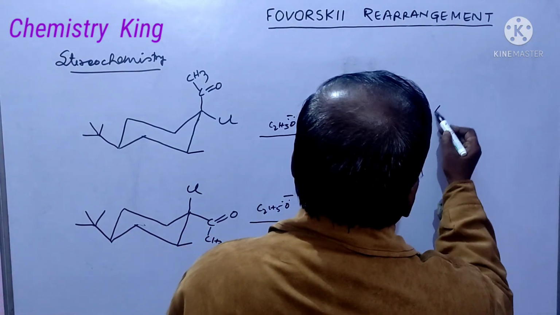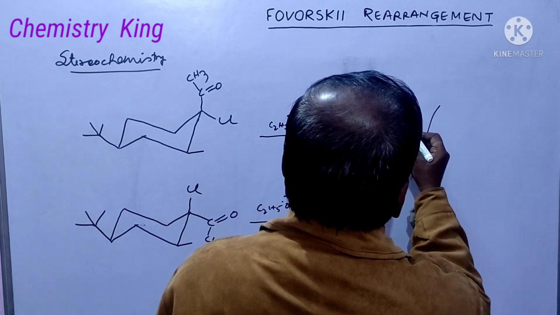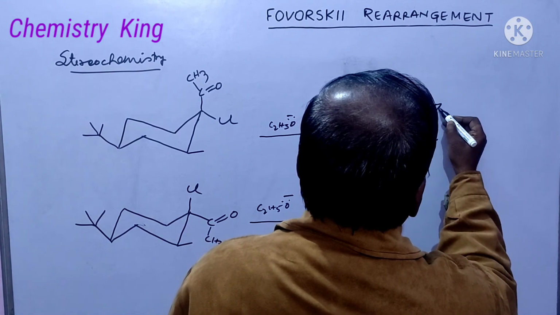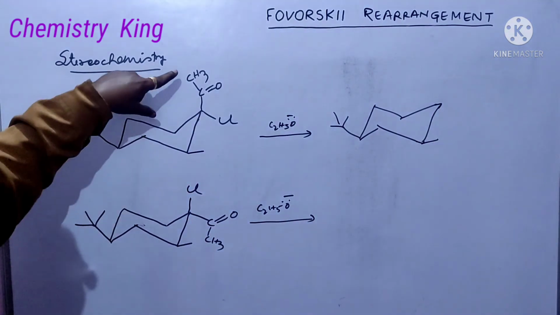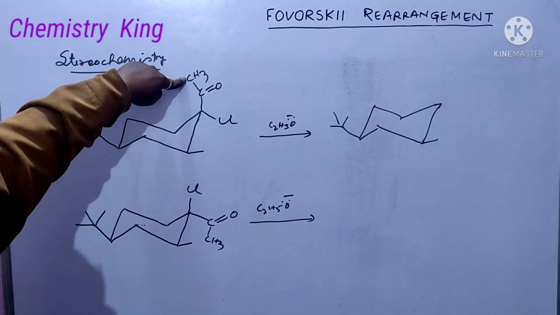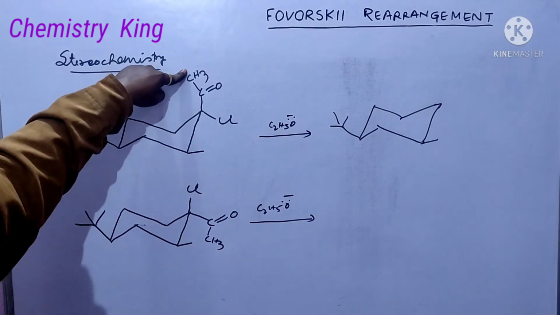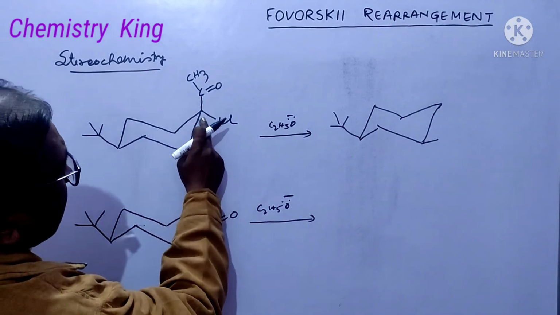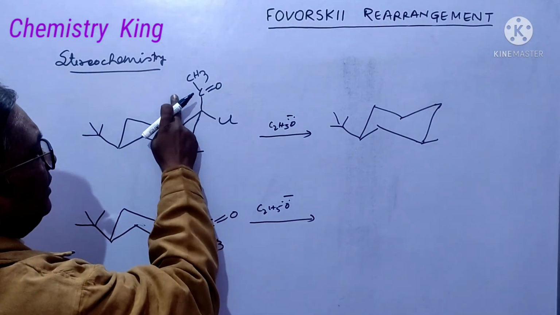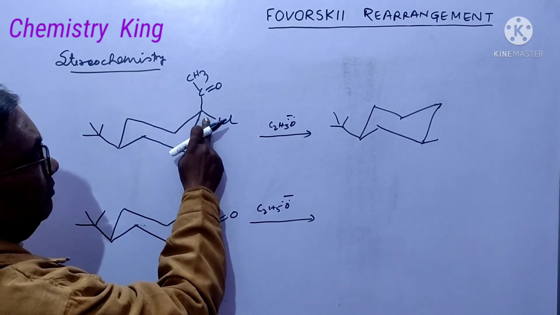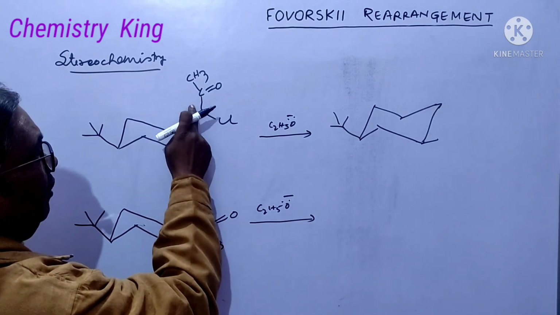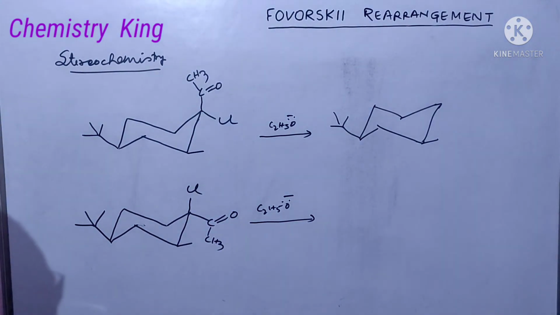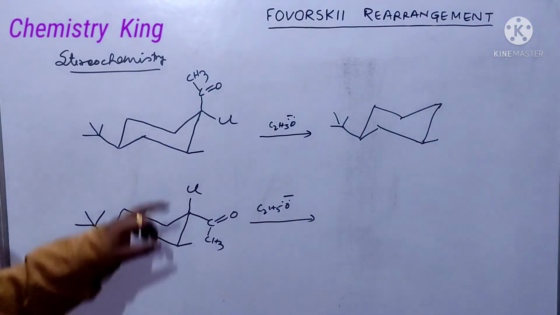Friend, first of all we make this, and this is tertiary butyl, this is methyl, and what will happen here? Friend, this base will attack this hydrogen leading to minus charge here. This minus charge will attack; it is sigma, and here there is a sigma star. It is bonding orbital and anti-bonding orbital will be here, so it will attack from here.